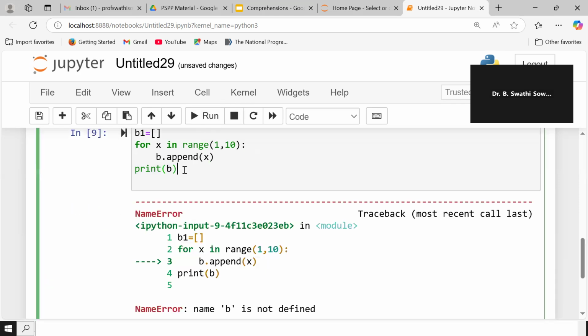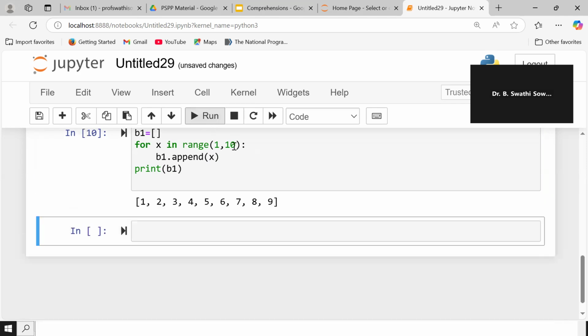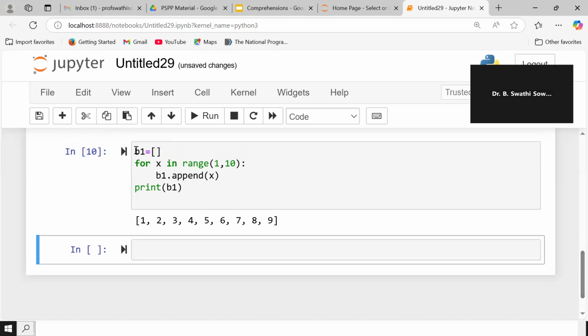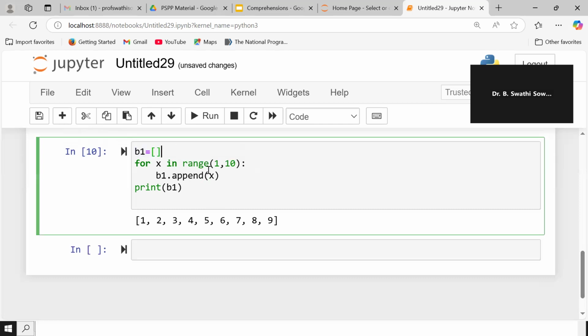Sorry, it is B1, right? That is the reason it is telling it is not defined. So it is B1. See here, I have taken a list B1, an empty list. Now I am appending to it, and I am printing this B1.